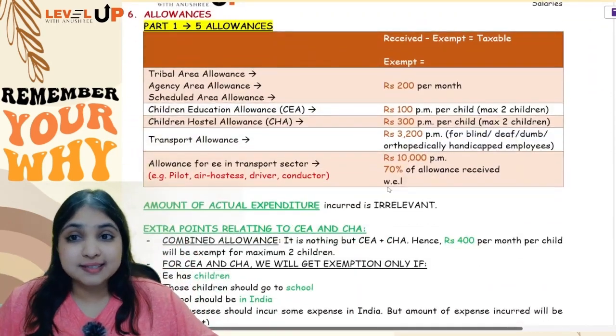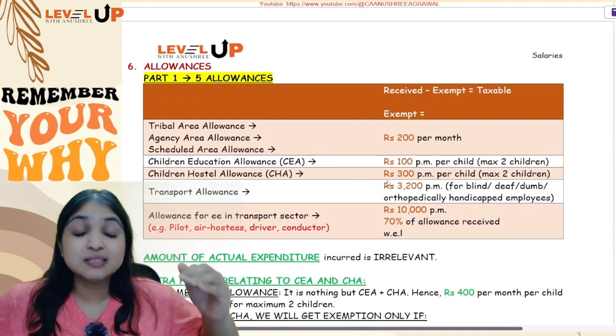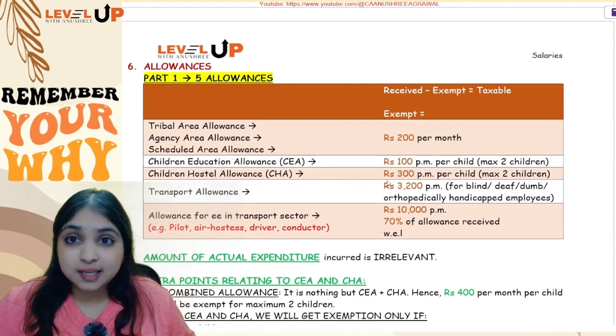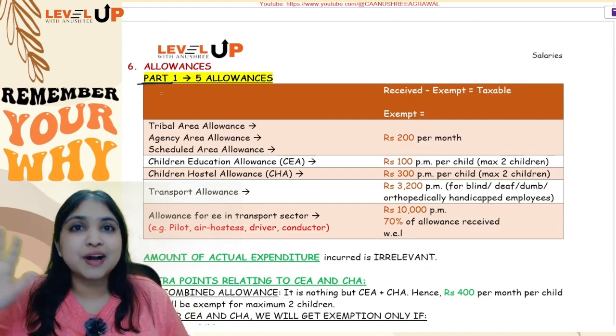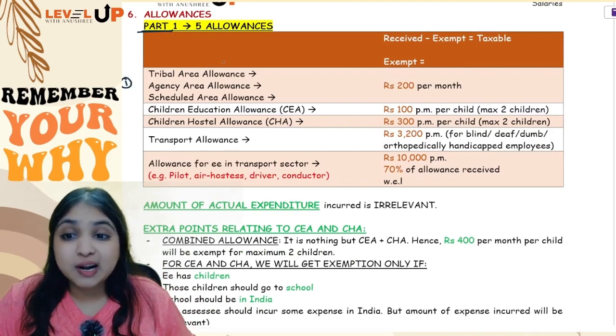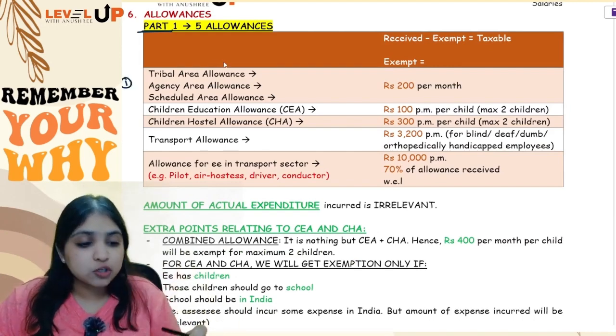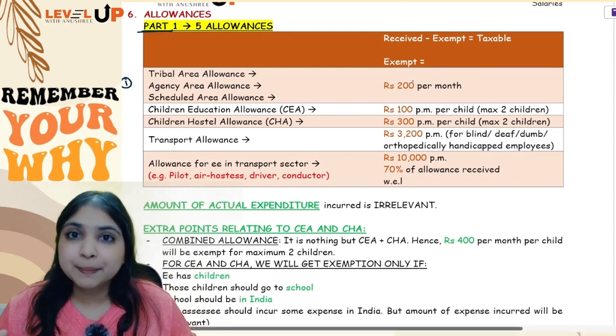Now come to the next discussion. Our next focus is going to be fully on the allowances. Let's take up the allowances one by one. We will be discussing the allowances in totally 4 parts. In my very first part, I am talking about 5 specific allowances. Number 1, tribal area allowance, which is also called agency area allowance, which is also called scheduled area allowance. Here you will get straight away 200 rupees per month exemption.